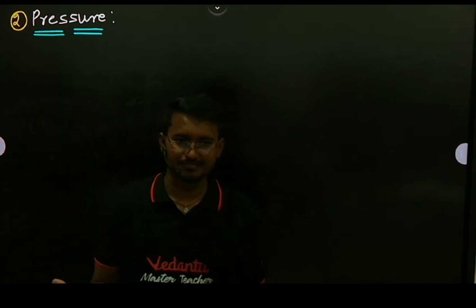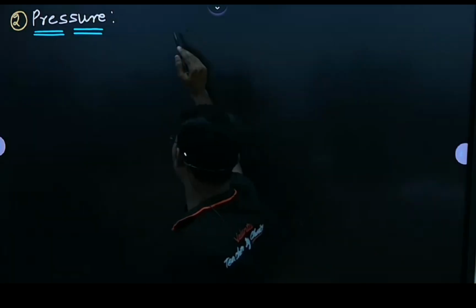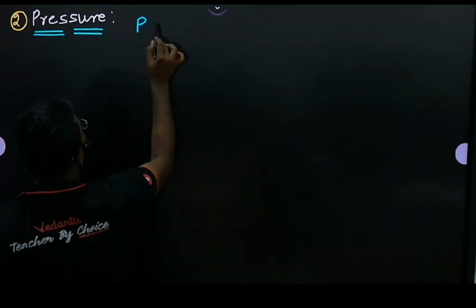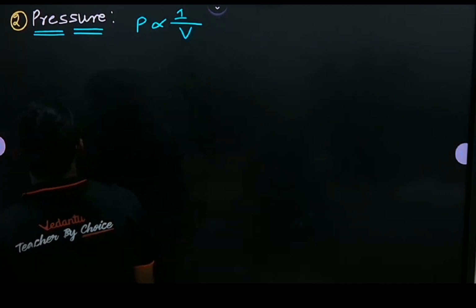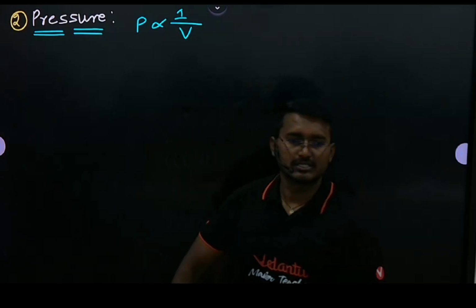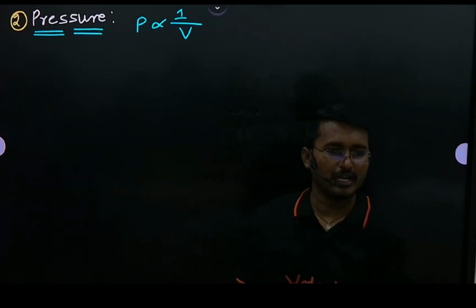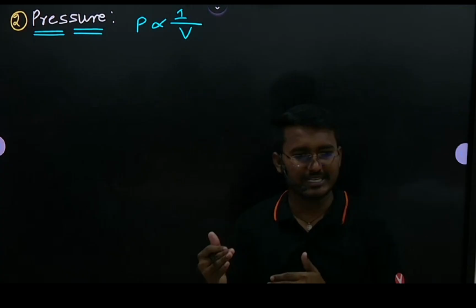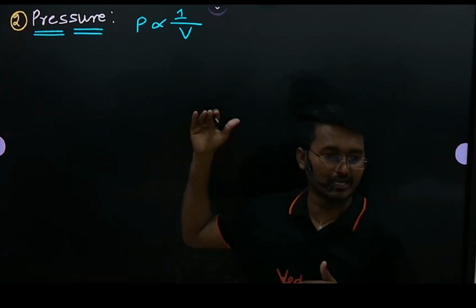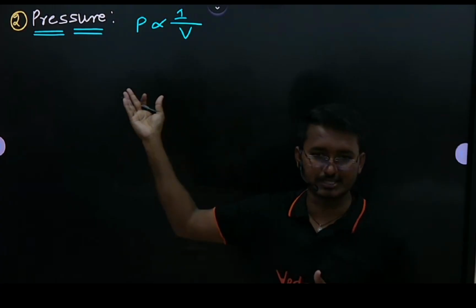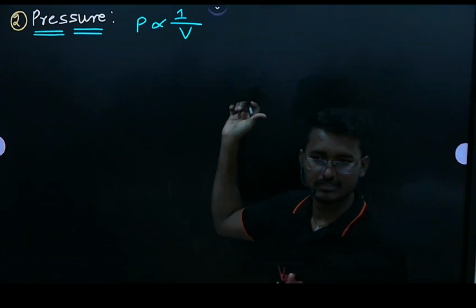Pressure. So for this pressure, all of you are aware of Boyle's law, right? What is Boyle's law? Tell me. The volume of a given mass of gas is inversely proportional to the pressure of the gas at constant temperature. That is Boyle's law, right?